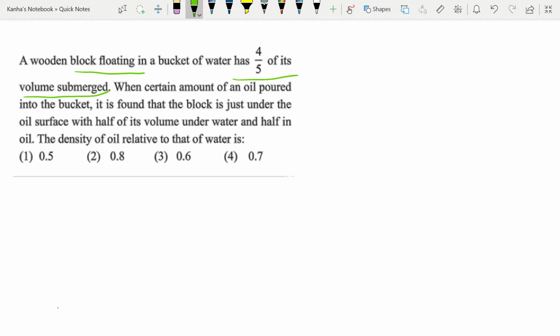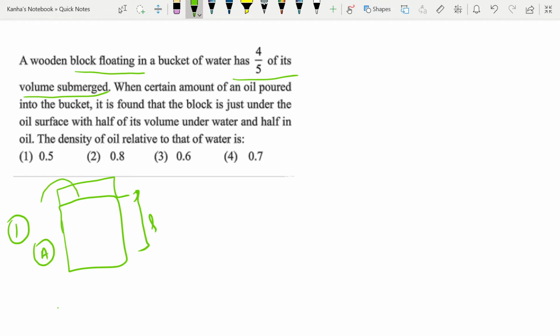So what do you get from here? First thing that you should note is, let's say this is your fluid, and the initial height was, let's say, L. Now you took a body A and submerged it. Whatever volume this body A has, the same volume of water will rise.